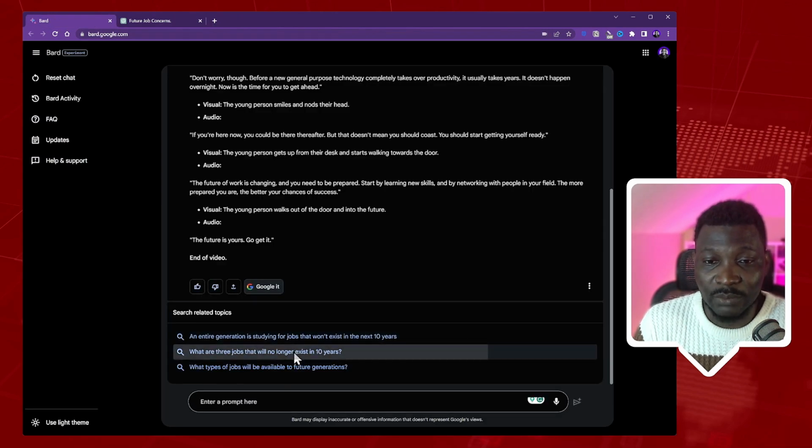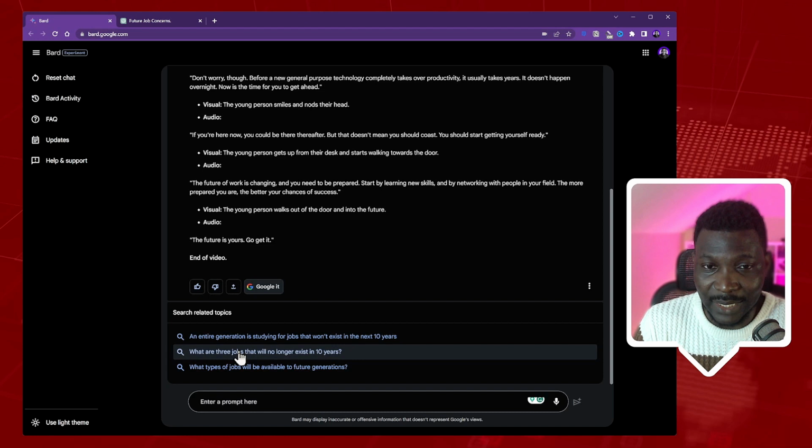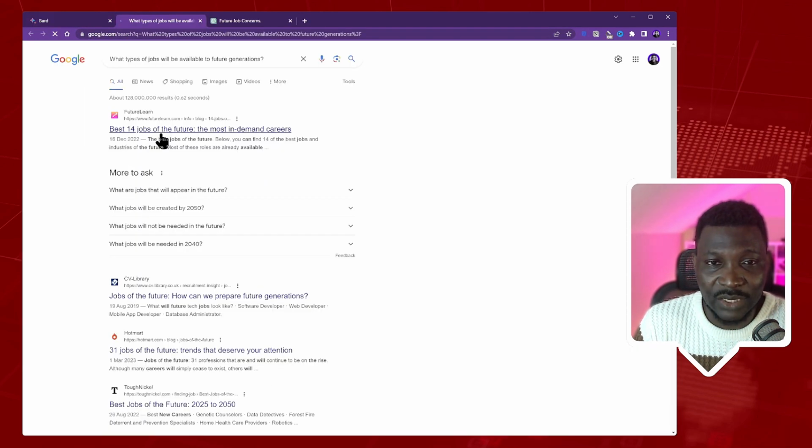That's a way to go from one search to another. You see, what are 3 jobs that will no longer exist in 10 years? You can see again, that's another good thing. So you can click on what are the type of jobs that will be available to future generations, best jobs of the future.